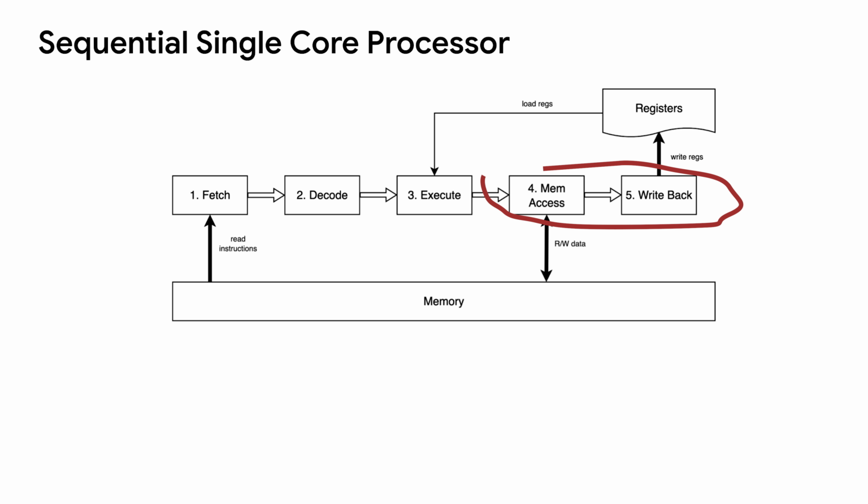Steps 4 and 5 involve the read and write of the actual memory data and the registers. For load or store instructions, the data will be swapped with the memory. For the regular arithmetic instructions, the calculation results are stored to the specified registers. In some textbooks, steps 4 and 5 are combined as one step, so make sure that you are not lost or confused while reading different representations of the same stuff.